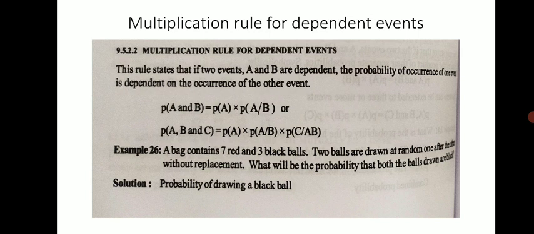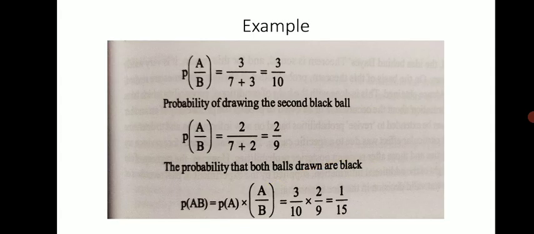Okay. So the probability of drawing a black ball: we know that there are 3 black balls. In the bag 10 balls are there, so out of 10, 3 are black. So the probability for a black ball is 3 out of 10.